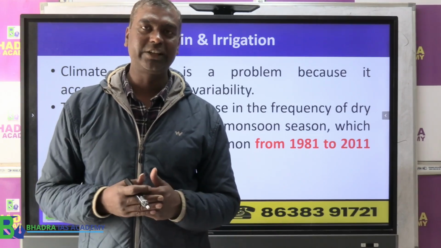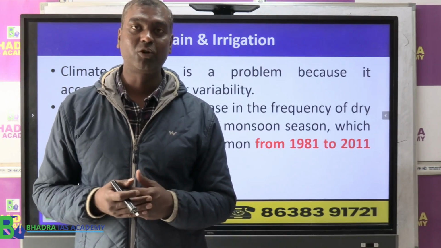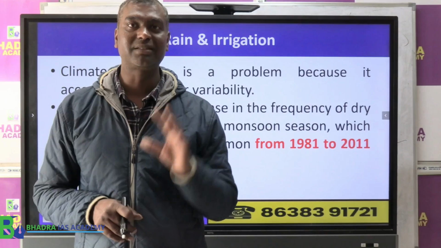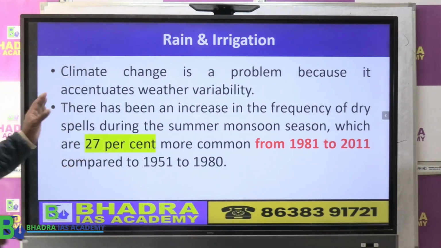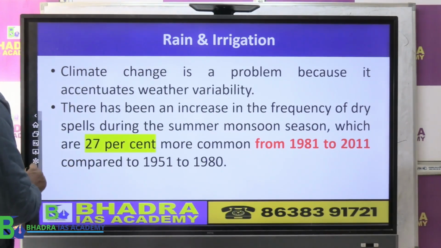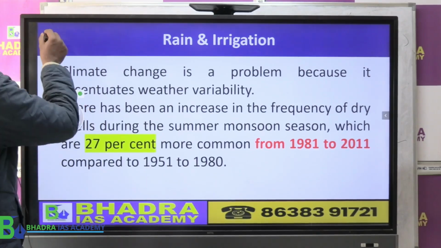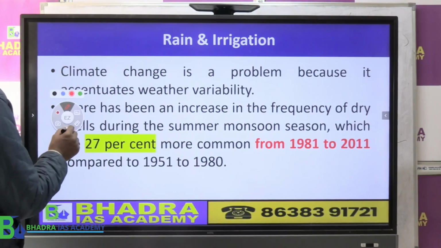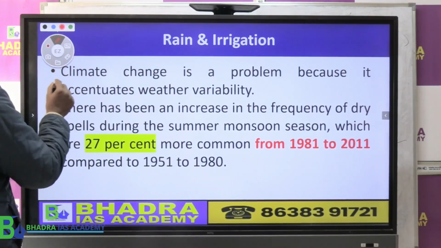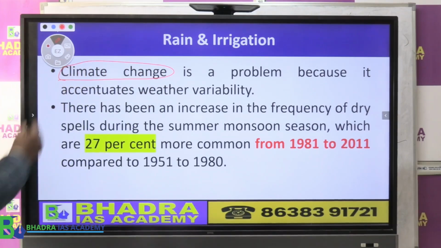So what is the basic issue? Our issue is the lack of water facility. That means irrigation facility is not there. Okay, so if you see, climate change all over the world and also in India, according to the economic survey, is creating a problem for us. Okay, this is becoming an issue.